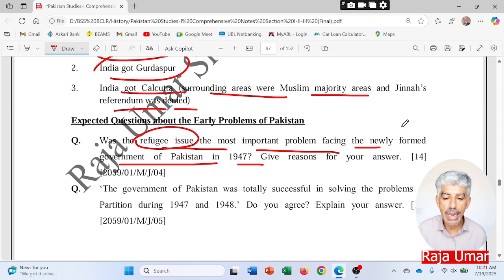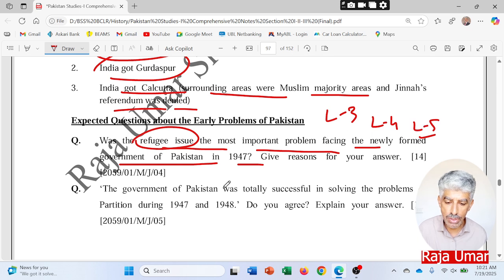So it means that level 3 will go to the refugees problem, and level 4 will go to the other problems, and then level 5 would be the conclusion of the question. So in this way we will have the 14 marks question done.